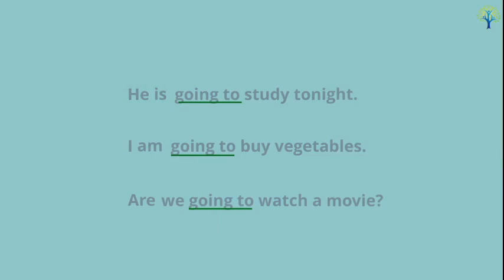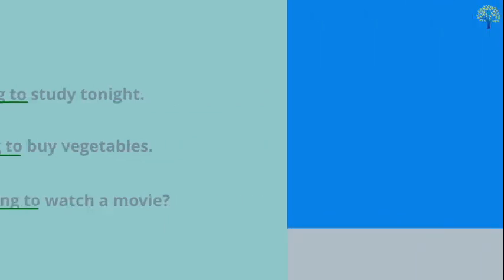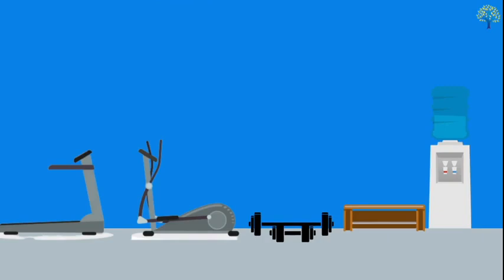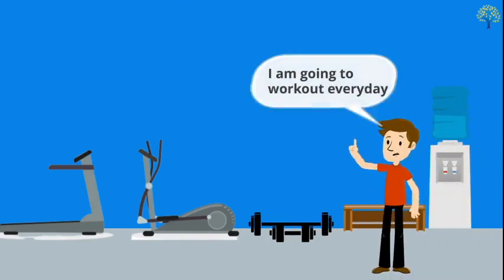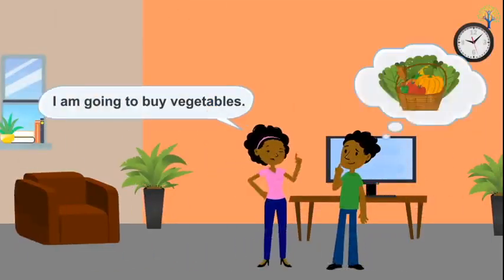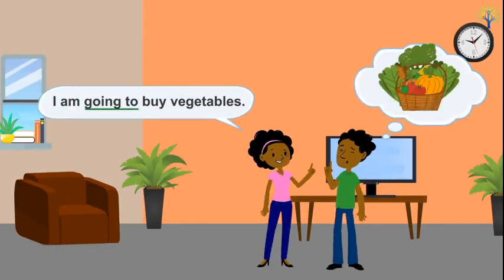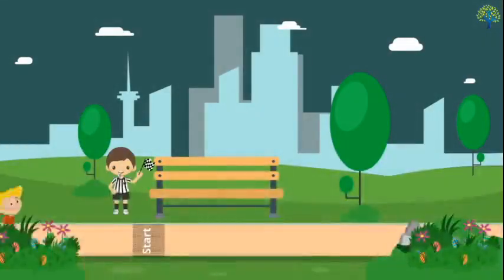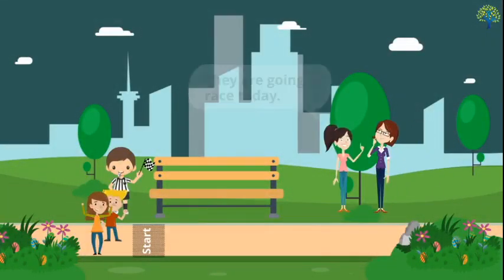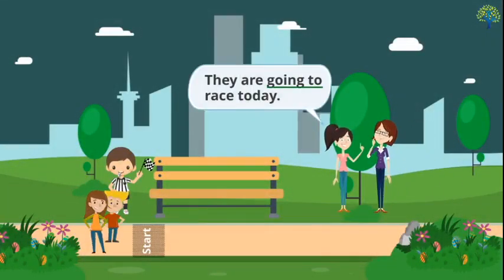Use going to with is, am, and are to form sentences and questions. A positive sentence means you are going to do something. To form a positive sentence, begin with the noun or pronoun. Add is, am, or are, followed by going to. Add the verb and extra information. For example, I am going to buy vegetables. Or, they are going to race today.